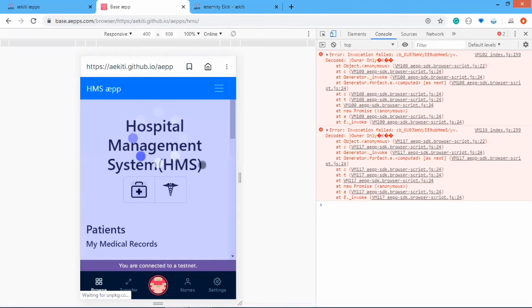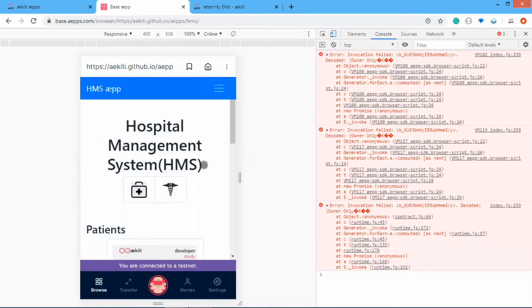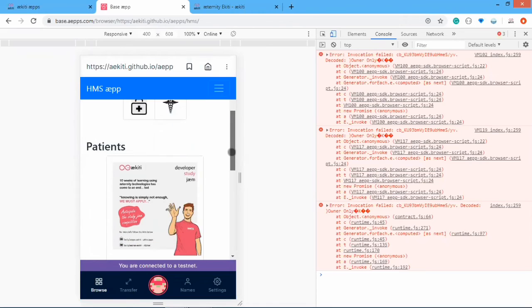I'm going to reload. The reason for this is that in the smart contract, the patient list is mapped to an address. So it's the caller of that function that gets to see the details alone.